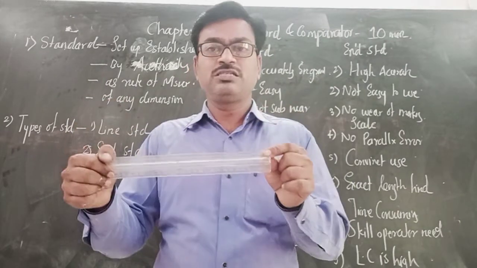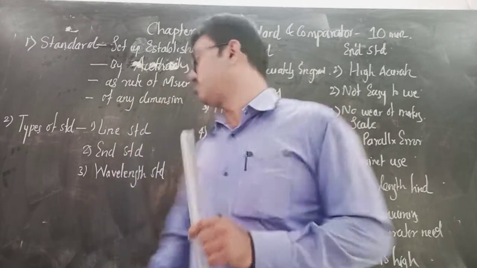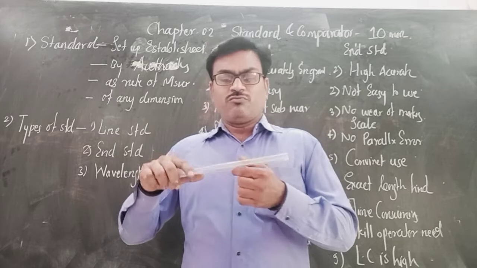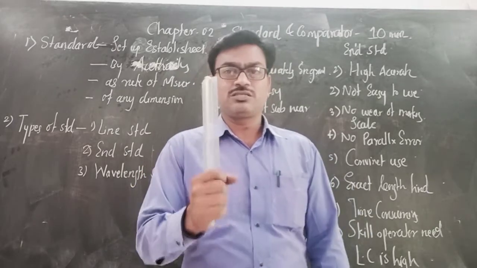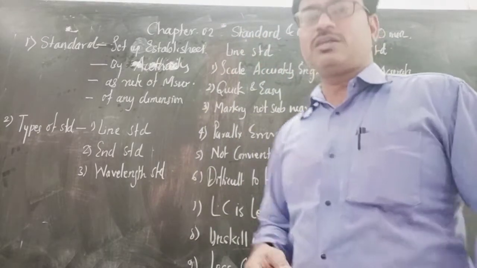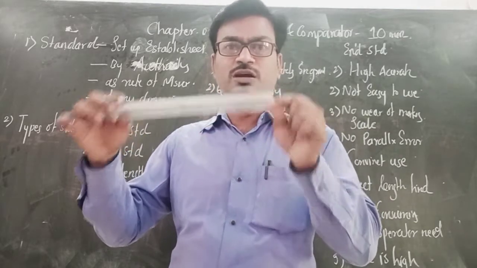When you go to precision and accuracy, at that time this line standard does not play a very important role. Next, it is difficult to find out the length. Obviously, whenever you want to find out the length, this instrument is not sufficient to give the correct reading. The least count is very large. Just now I am explaining it. The least count of this scale is 1 mm.